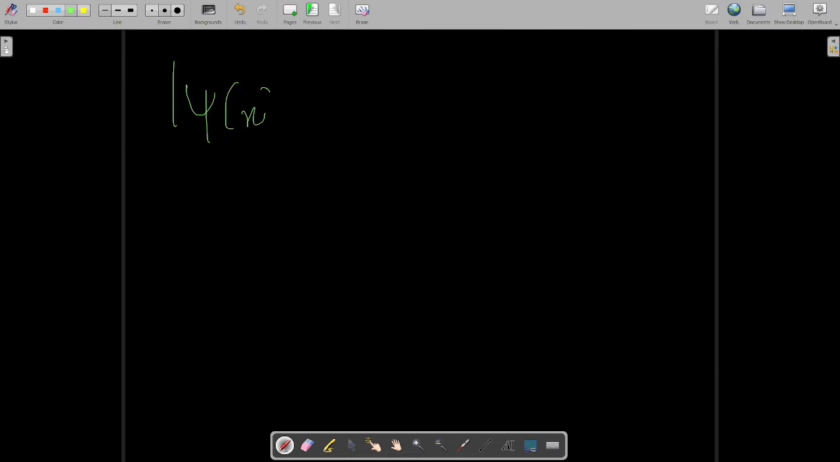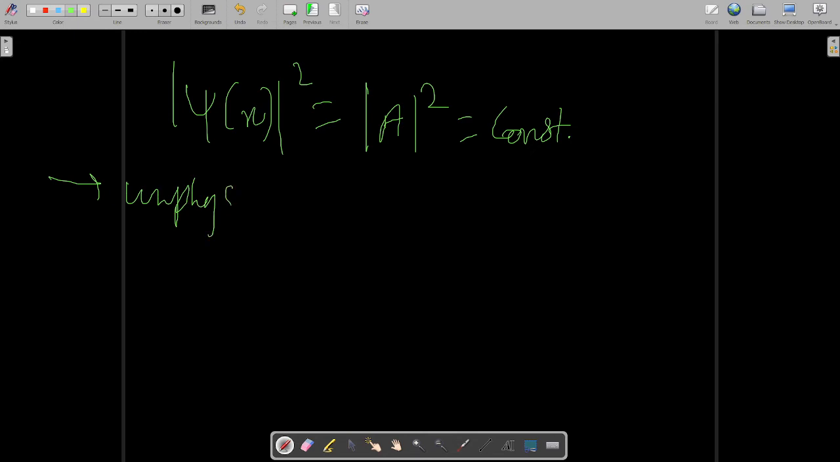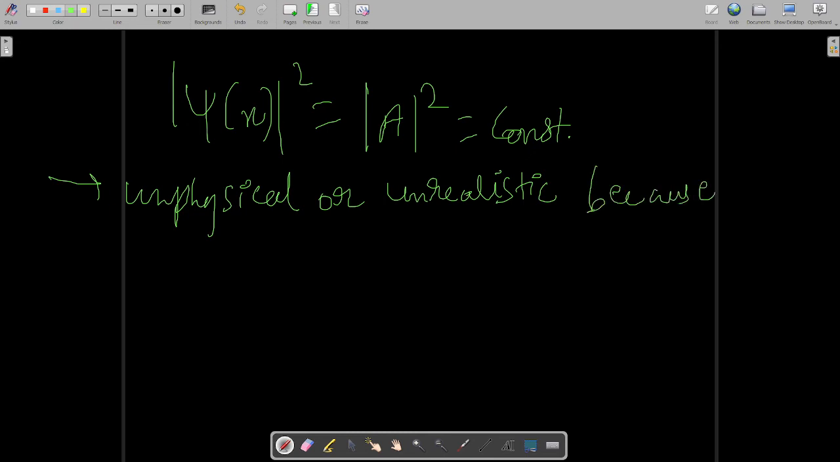You clearly know this, that the square of the modulus of psi x has come out to be equal to a constant, because mod a is a constant. The modulus of complex a is a constant, so it has completely come out to be a constant. Now this is unphysical or unrealistic.